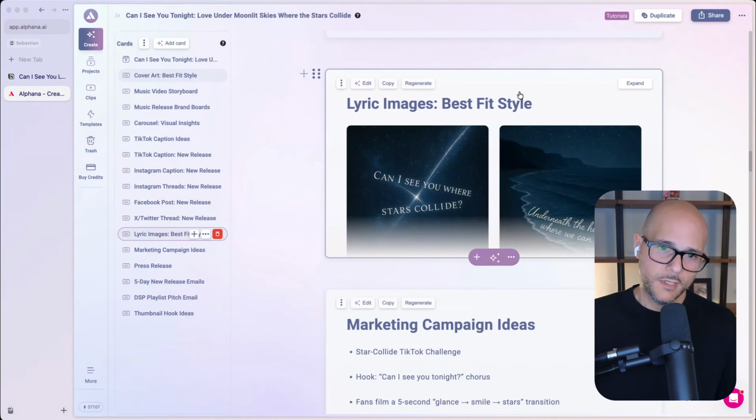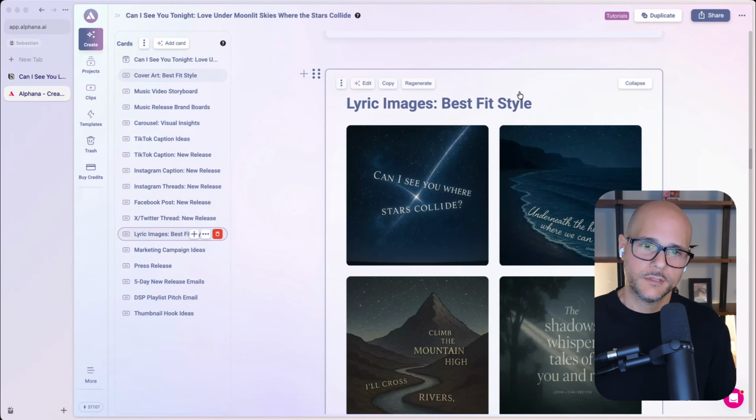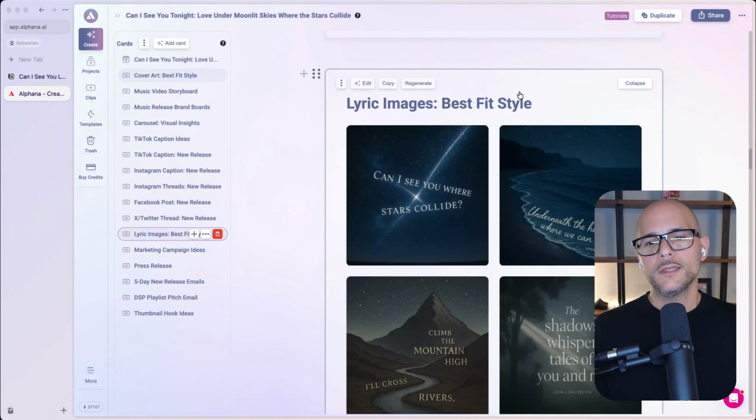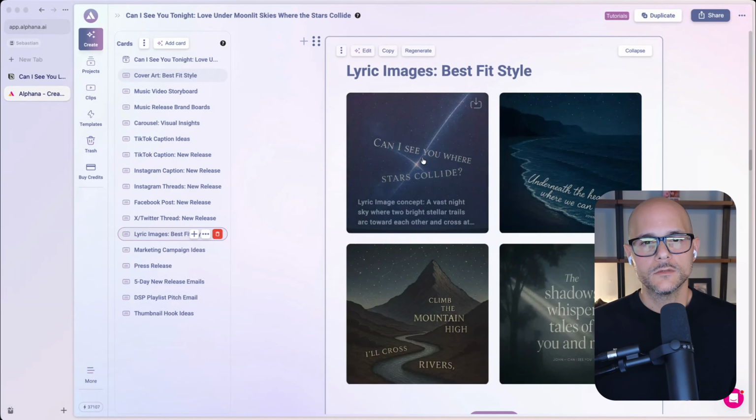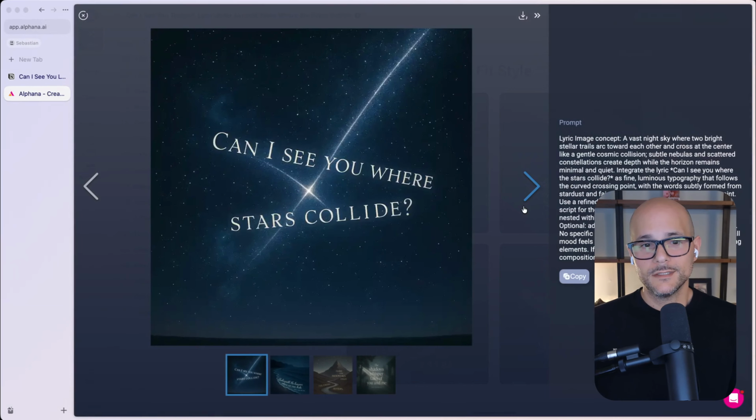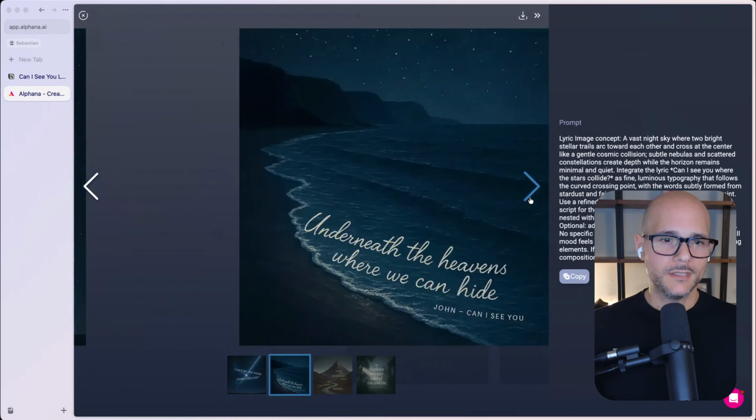More images, okay? Now, these are lyric images, okay? And we have multiple styles for lyric images, all right? This is just one of at least 5 to 10 different styles that you could choose from inside of Alphana. And so if I look at these, right, here's what we got. Look at this, right? Can I see you where stars collide? And look at the background, right? It's got two stars colliding right in the middle with the fonts right there. Boom. Great lyric image that you could drop onto Instagram.